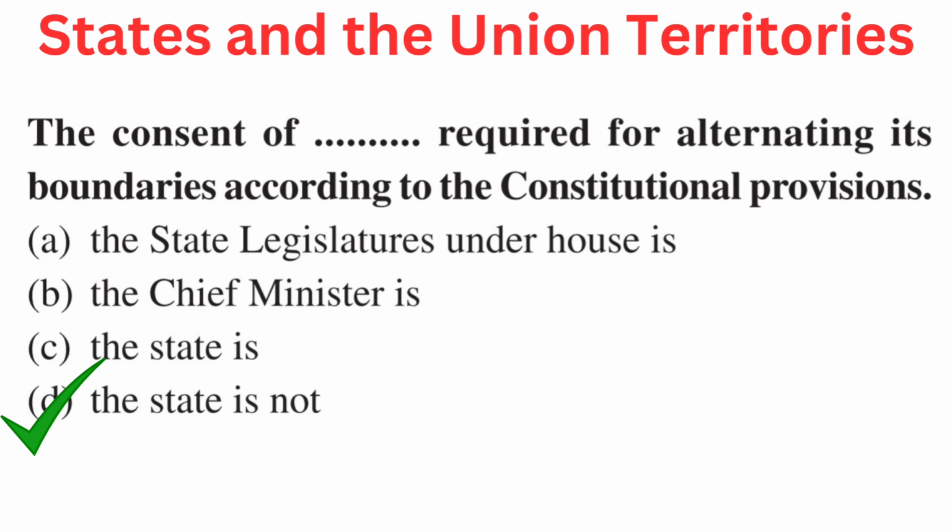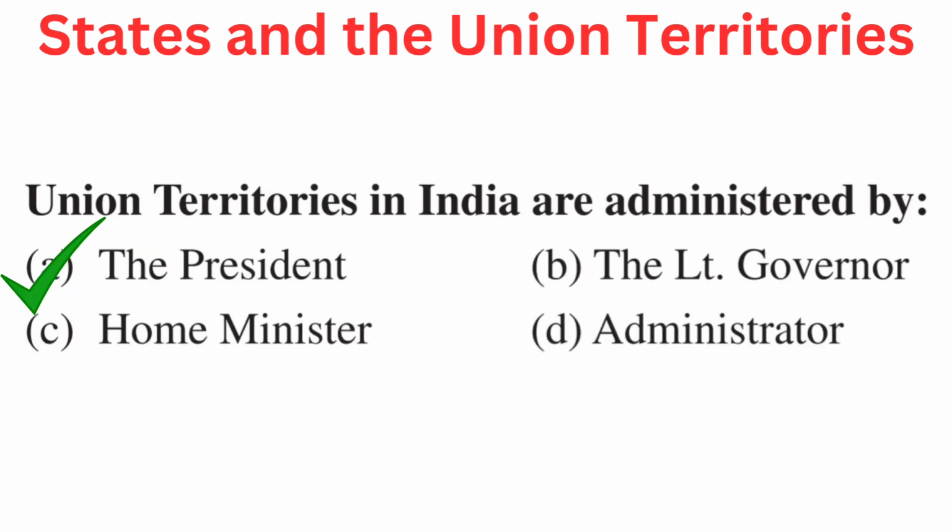The state is not required. Your question is: union territories in India are administered by. Your options are A. The president, B. The lieutenant governor, C. Home minister, or D. Administrator. Right answer is A.